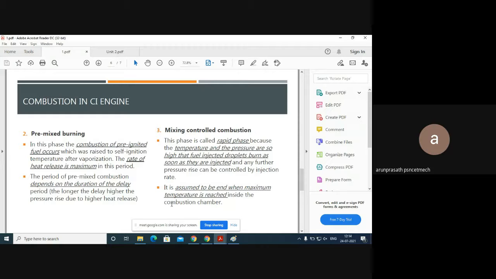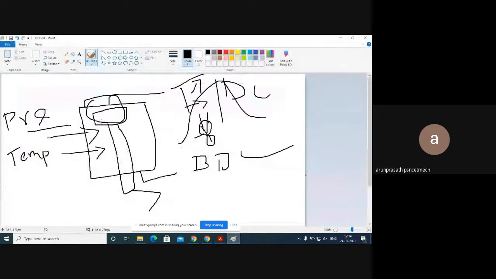Then mixing controlled combustion. The controlled combustion stage is where there is variation in the temperature and the pressure due to the inlet of the fuel. Normally, the fuel comes inside the combustion chamber in the form of droplets, with the help of the air plus fuel mixture. Nowadays, the air plus fuel mixture is formed by the fuel injectors.